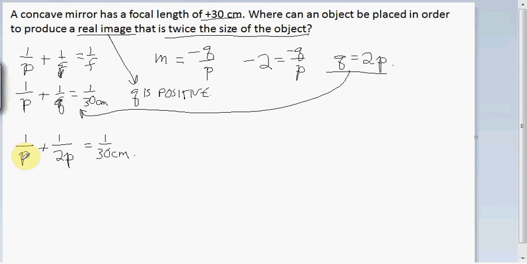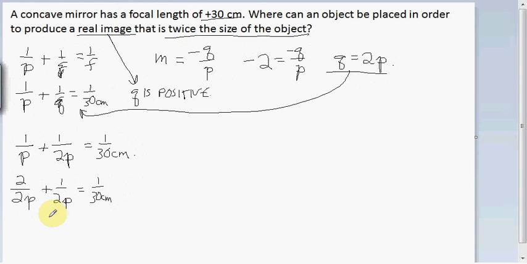The way I'm going to solve for that is to put these over a common denominator. I want to make the denominator 2p. So if I multiply the numerator and the denominator by 2, I get 2 over 2p, because notice the 2's cancel, I just get 1 over p. So 1 over p plus 1 over 2p is equal to 1 over 30 centimeters.